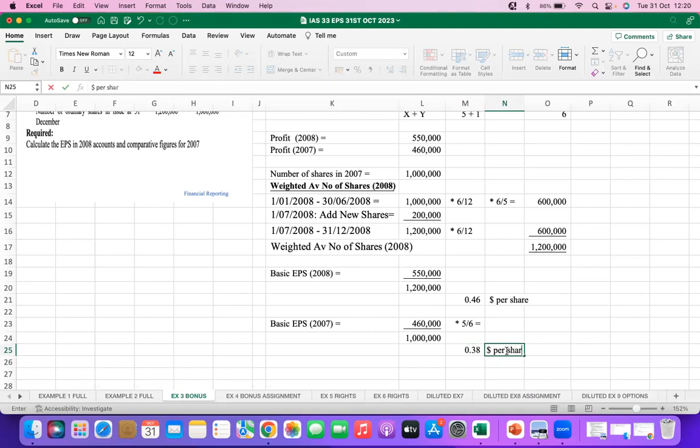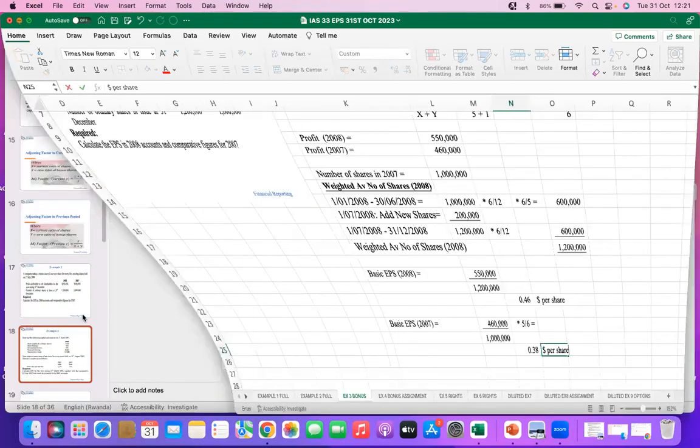So you realize that in the year 2008, performance was better than the year 2007 because we had a higher earnings per share. In 2008, we had earnings per share of 0.46, and the earnings per share in the previous year was 0.38, which is less than the current year. That is how we account for a bonus issue of shares.